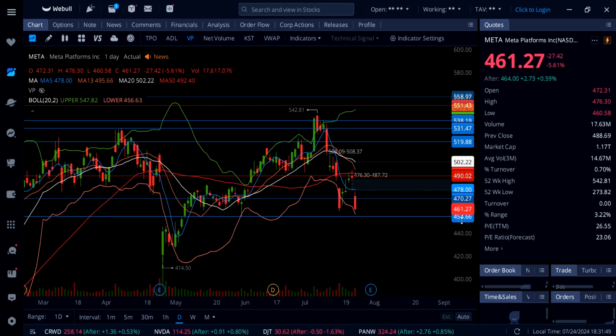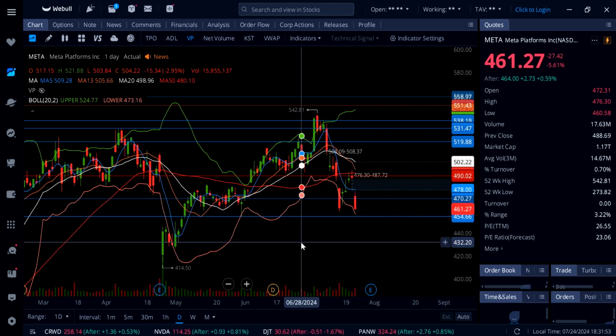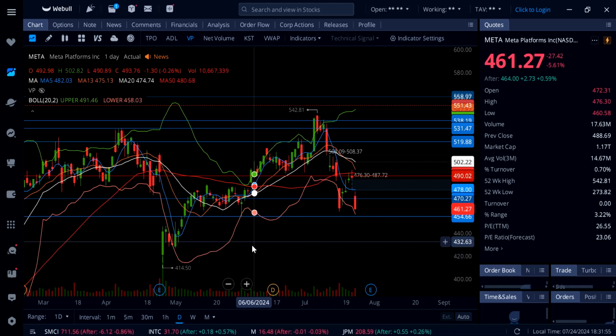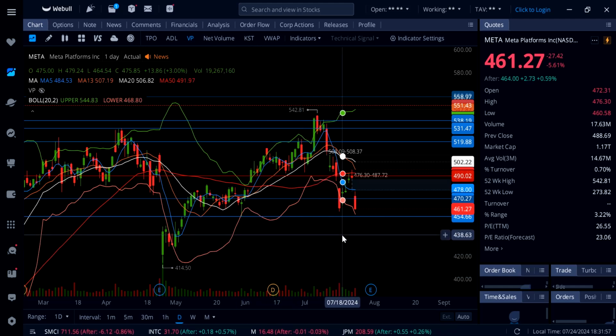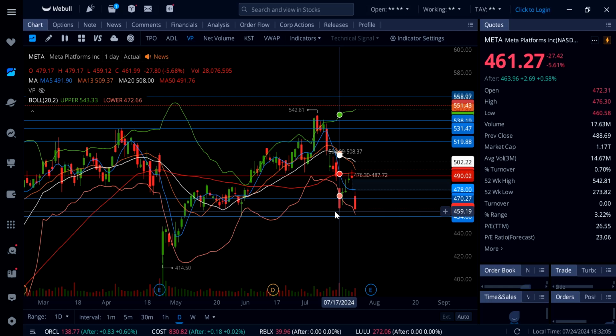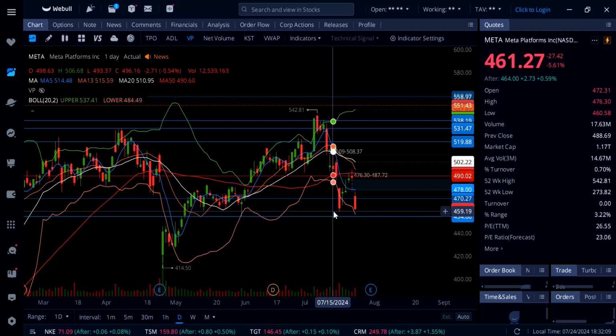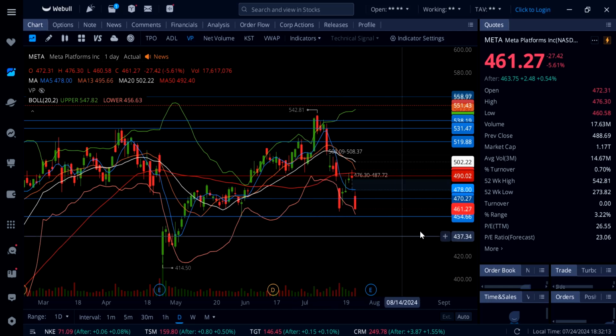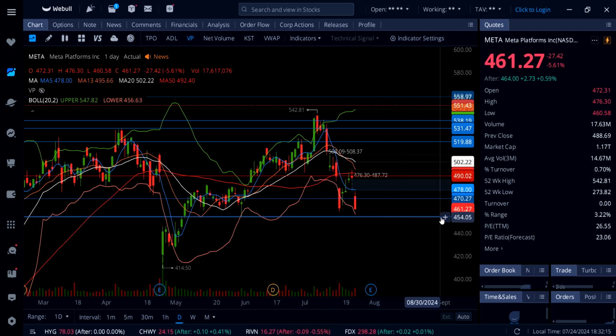So Meta here definitely broke under 470, and it was struggling even this morning. I mean, this thing had a big gap down, like 3% pre-market, and then from there just continued to go down all day, all the way down to 460, barely holding anything as support. We did not actually break this low, which is 459, but we kind of got matching lows here. If that's out, the next support will be down here, guys, 452.